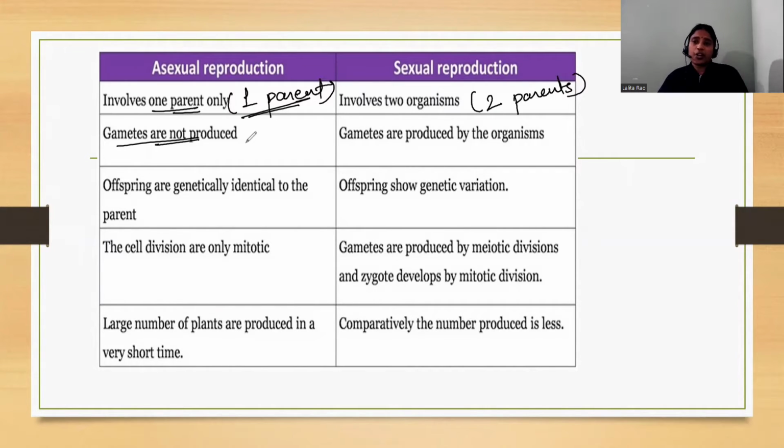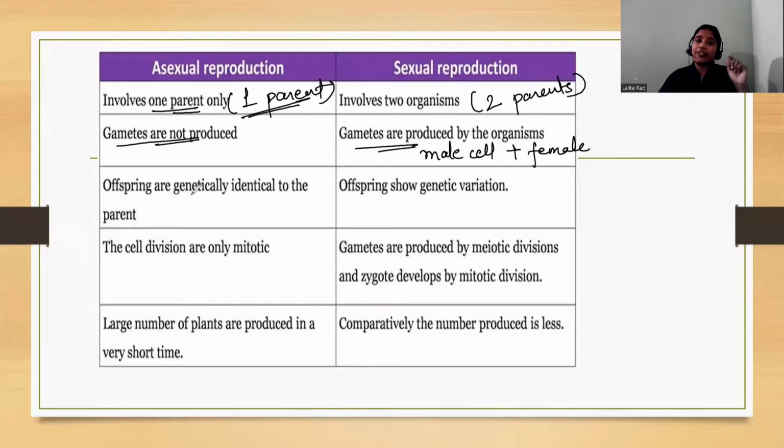There is no formation of gametes in asexual reproduction. In case of sexual reproduction, gametes are produced. When the male cell fuses with the female cell, this process is known as fertilization.